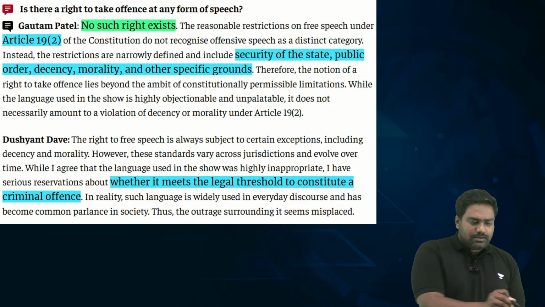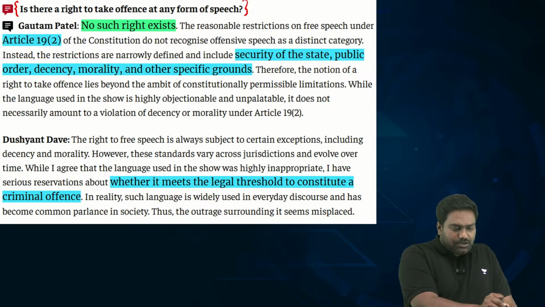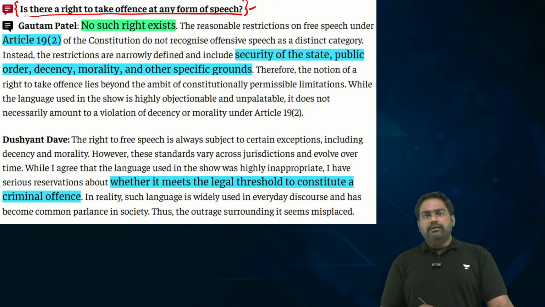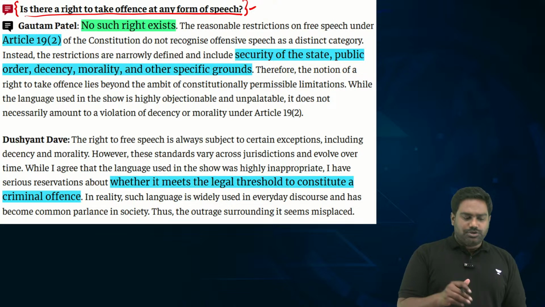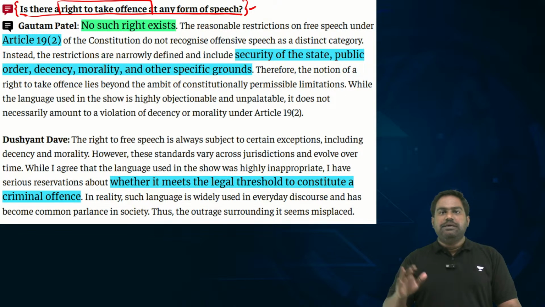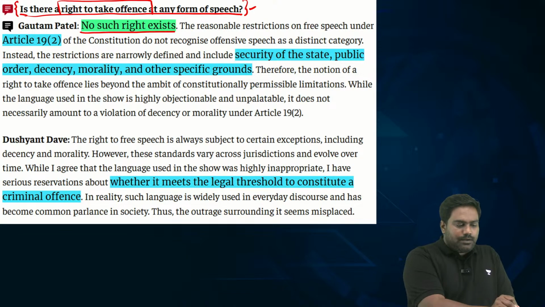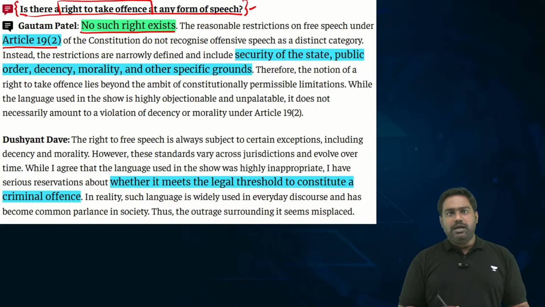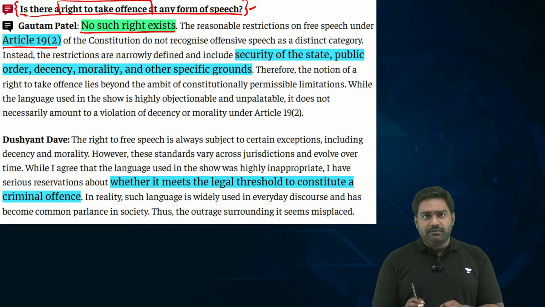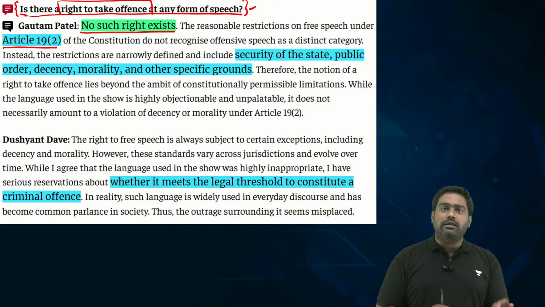Let's look at this in a completely unbiased manner. The first question posed by The Hindu is that, does the Constitution account for a right to take offense at any form of speech? The answer is very clear to this question. There is no right to take offense. The right to free speech, I'm sure all of you are familiar with this constitutional provision. This fundamental right is guaranteed under Article 19.